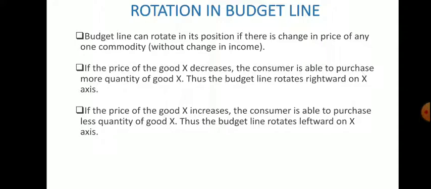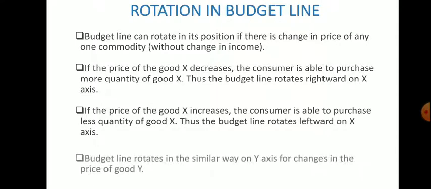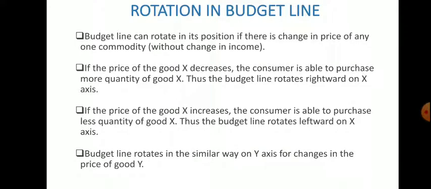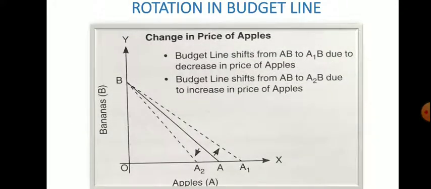And if the price of commodity Y decreases, then the purchasing power of the consumer will increase for commodity Y. So there will be a rightward rotation of this budget line on the y axis, okay. So as I said, similar will happen in case of the y axis. Let's discuss with the help of a diagram.